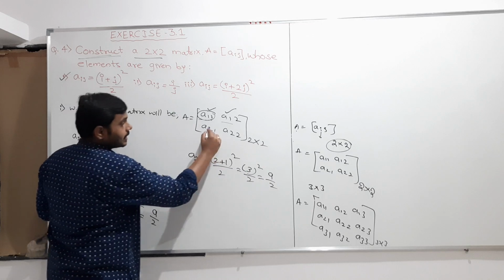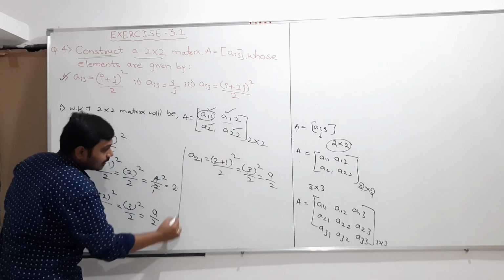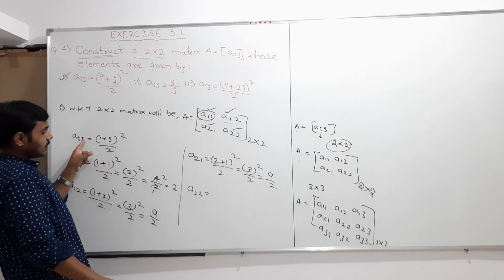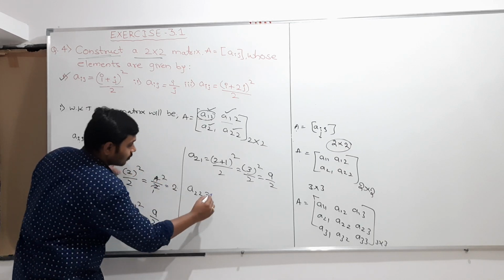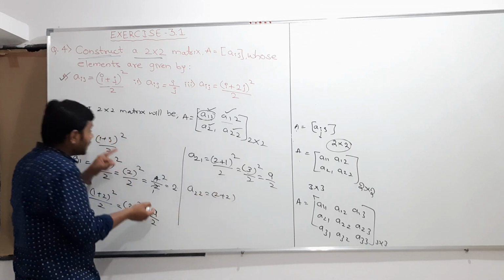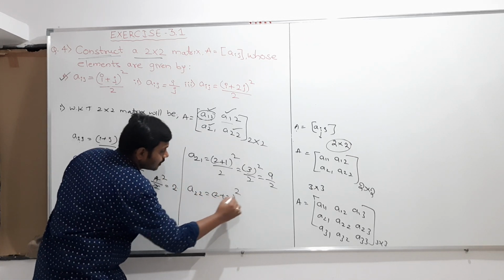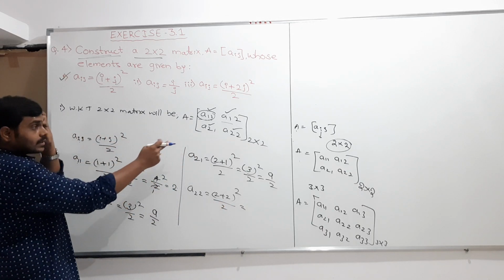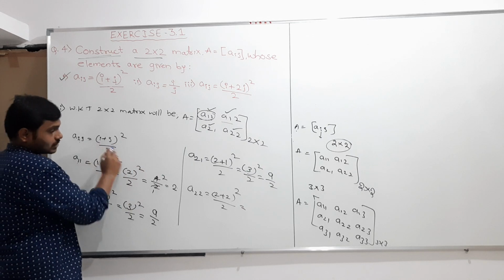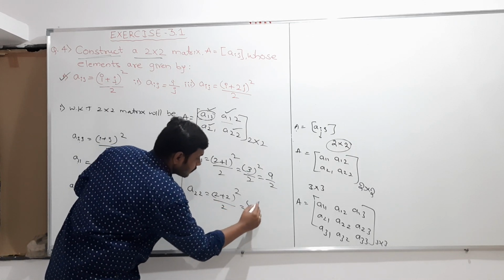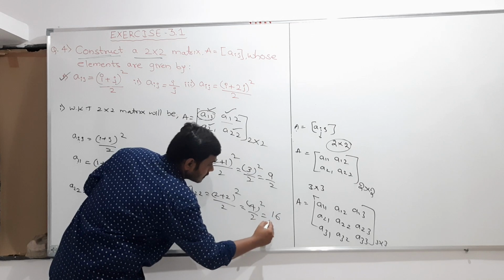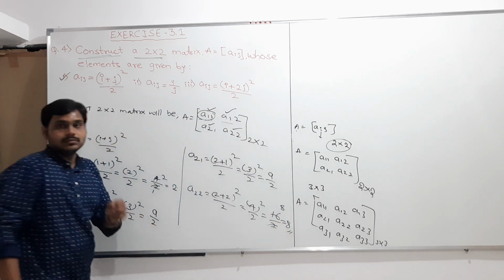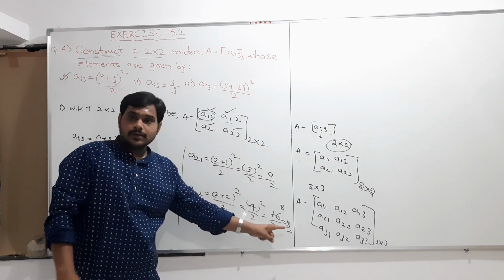And next element, I need the A22 element. So A22 is equals to, again i value as 2 and j value as 2. So in the formula, 2 plus 2 whole divided by 2. I need the second row second element. So 2 plus 2 is 4, 4 whole square by 2. 4 4s are 16 by 2. 2 1s are 2, 2 8s are 16. So therefore the A22 value is 8.